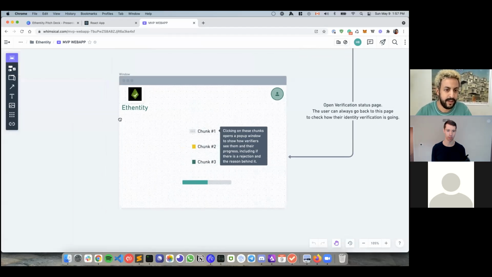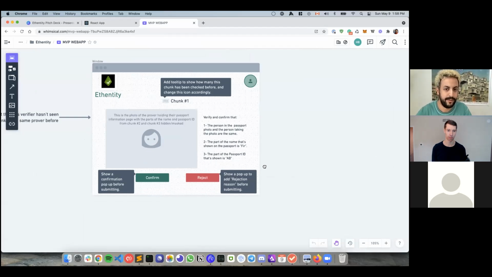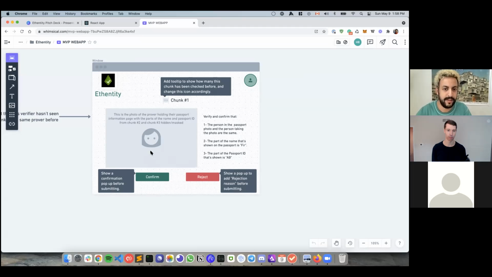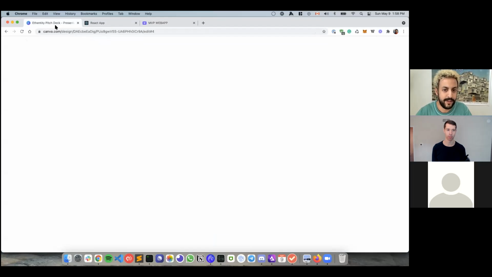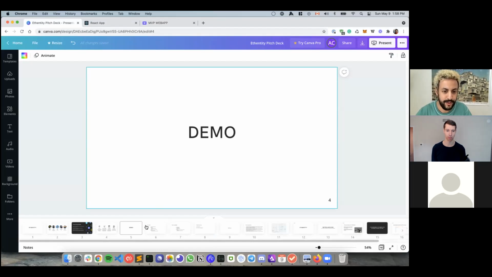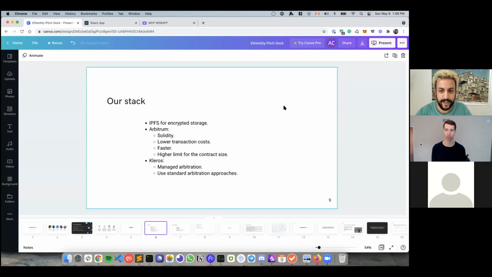So when they pick a chunk, we first verify that they didn't see any of the other chunks. They see the information, verify, and decide if they want to reject with a reason or confirm. And once they confirm, it moves on to the other. It's basically saved. So now we will move to our stack with Danny.